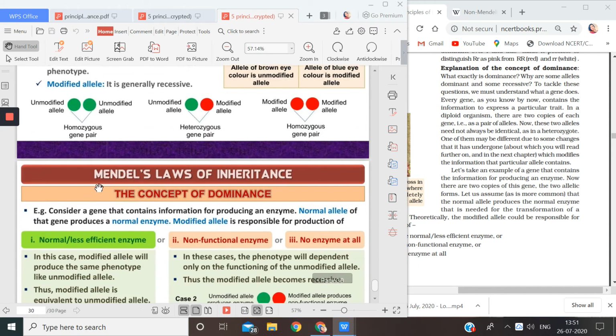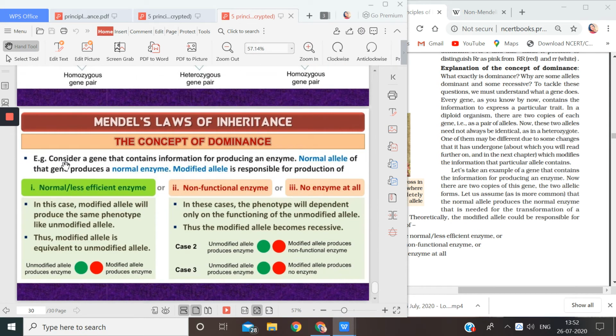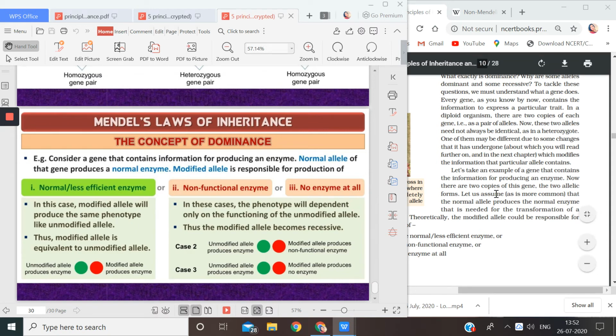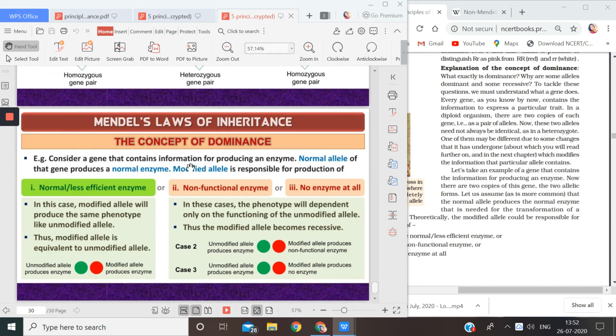Now, to explain this again, see the example. This is what they have just told you in your NCERT also, on this page. Consider a gene that contains information for producing an enzyme. Suppose there is a gene, and due to that gene, this enzyme is being produced. Suppose the name of the enzyme is A. So the normal allele of that gene will produce a normal enzyme.